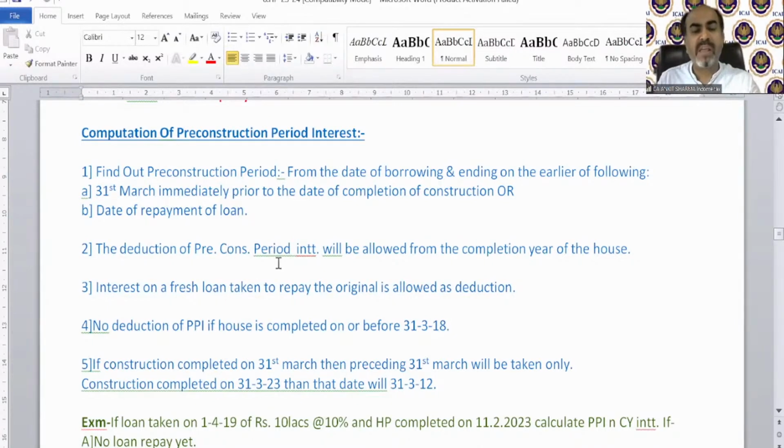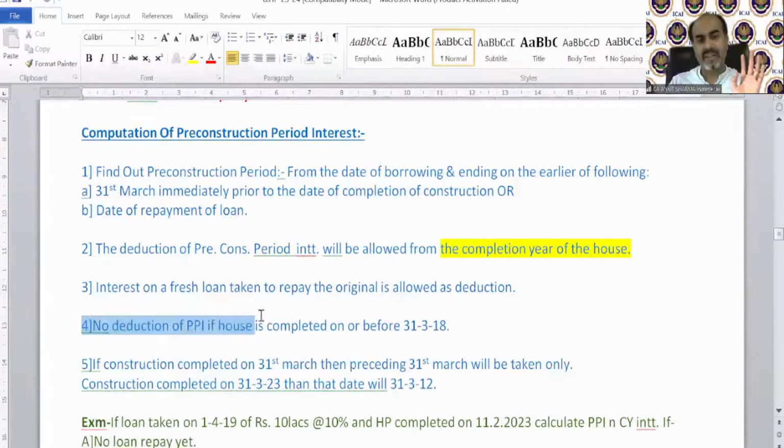The deduction of pre-construction period interest will be allowed from the completion year of the house. It's obvious. The house property provision automatically will start from the year in which the house is completed. So the pre-construction period interest and the current year interest provision all will start from the year in which the house property has been completed. Interest on a fresh loan taken to repay the original is allowed as deduction.